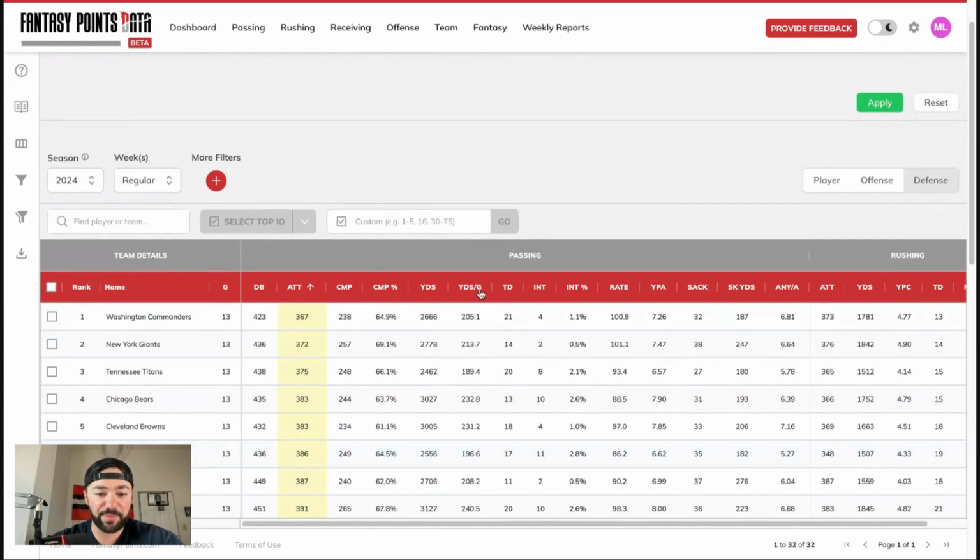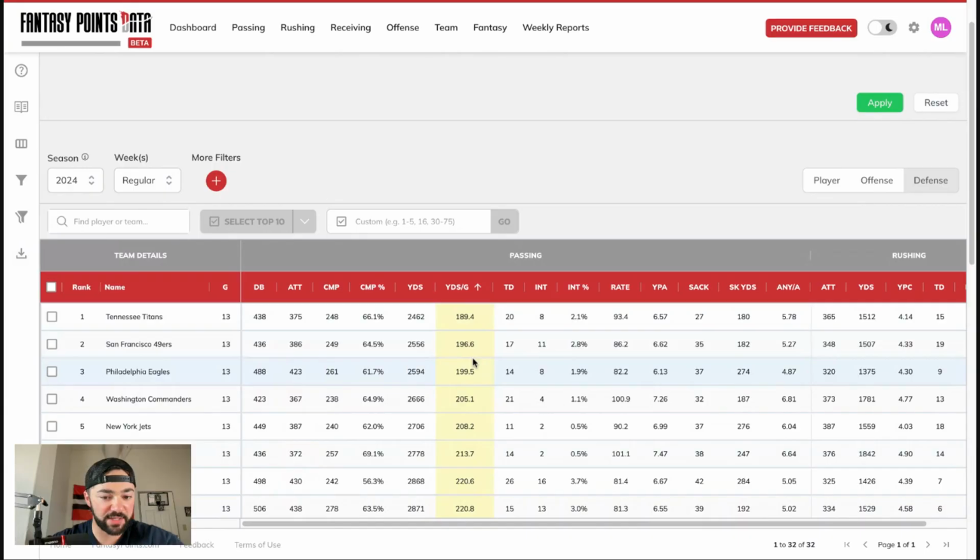There we go. And in terms of pass yards per game, they have the 2nd fewest. So teams aren't passing the ball on them with a ton of efficiency. When they do, though, it goes to one place, which is very interesting. Running back receiving. They're giving up the 11th most running back receiving yards in the NFL. In terms of target rate, they're being targeted out of the backfield at the 8th highest rate in the NFL.